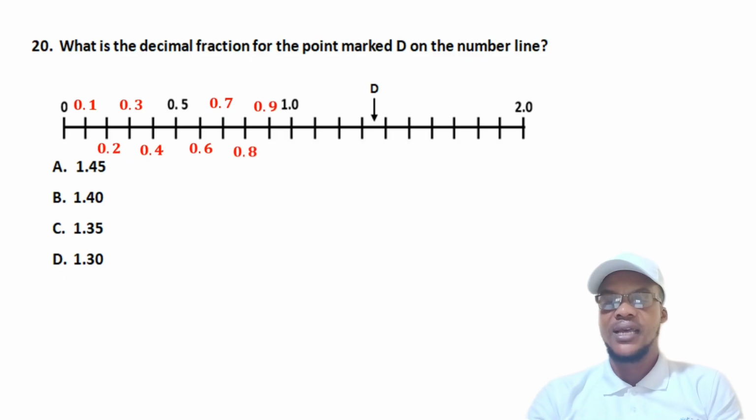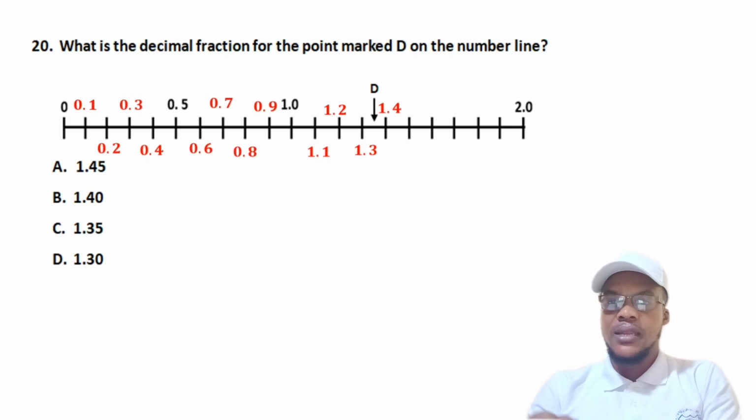If you move further, we get 0.7, 0.8, 0.9, then we get to 1. Then we move on to 1.1, 1.2, 1.3, then the next, which is 1.4. But D is between 1.3 and 1.4, so within that range, D is in the middle.